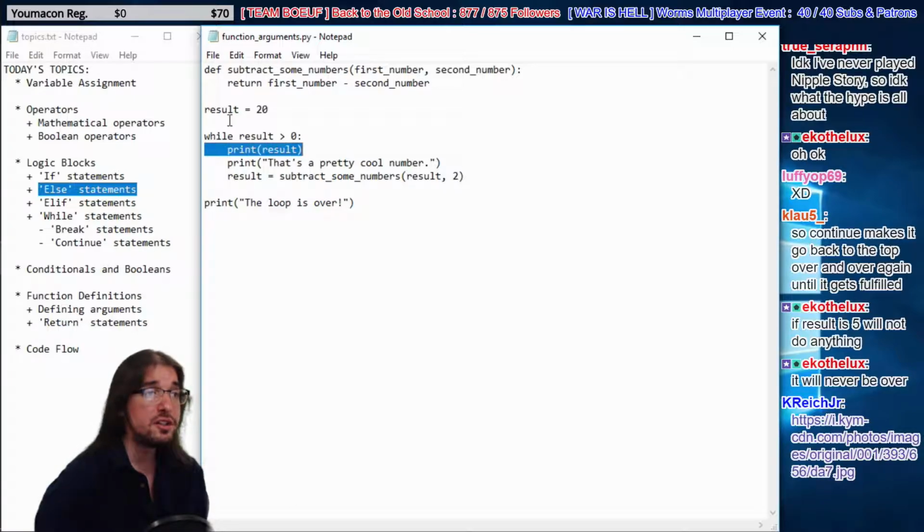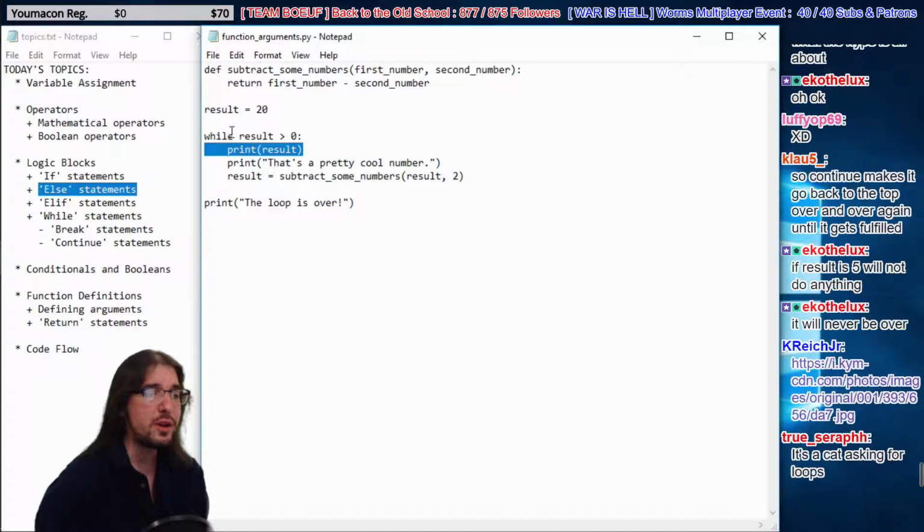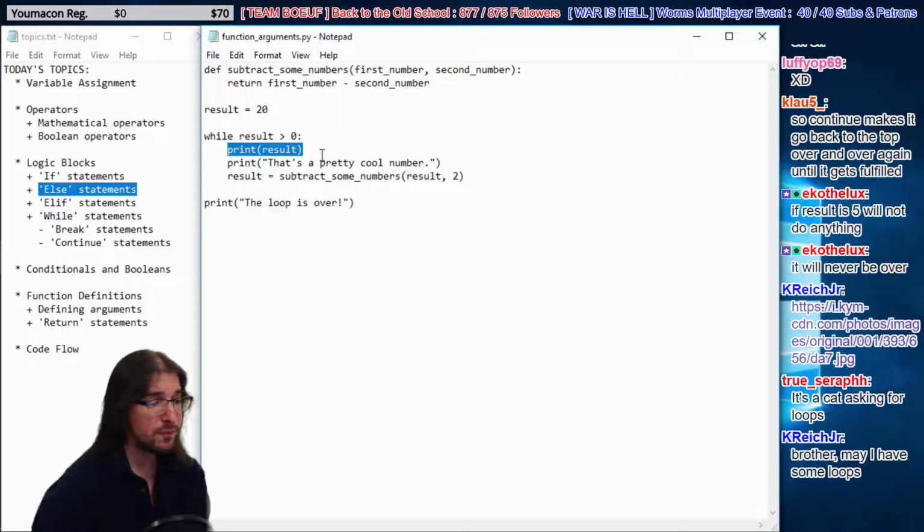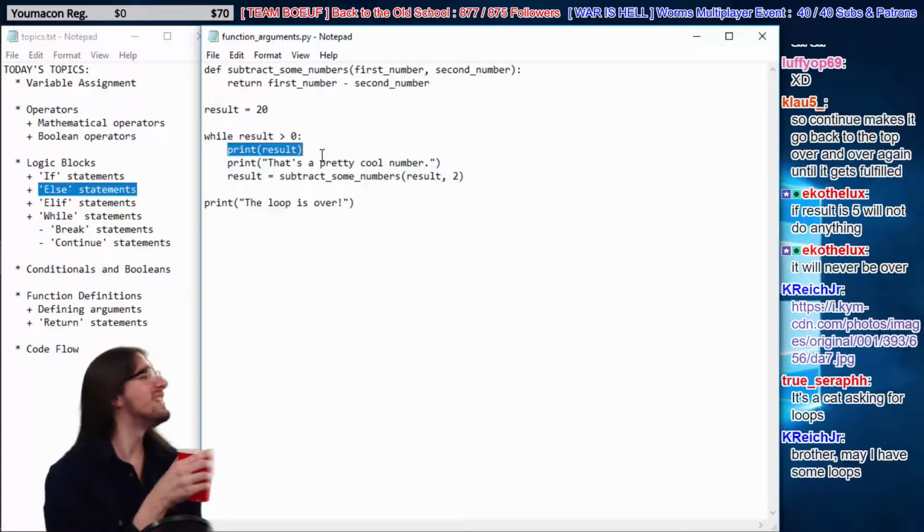It says, result is 20. While result is greater than 0, print result. So what is the first thing it prints off? What do you guys think?